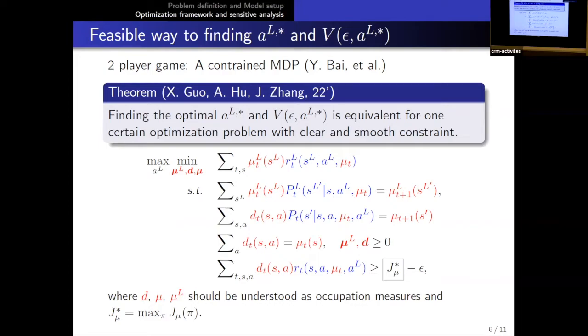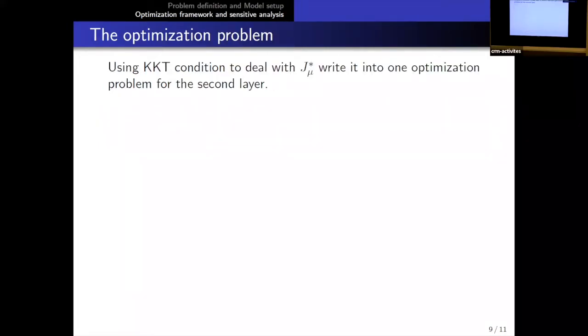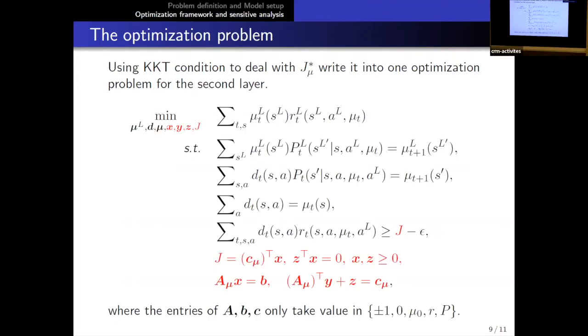So this optimization problem is good enough, except that for this J mu star, we don't have an explicit formula for different mu's. But the good thing is that for this J mu star, we can again apply some optimization formulations, in the sense that we can use KKT conditions to deal with the J mu star, and then write the second layer of this problem into one whole optimization problem, in the sense that we replace this J mu star by some other conditions